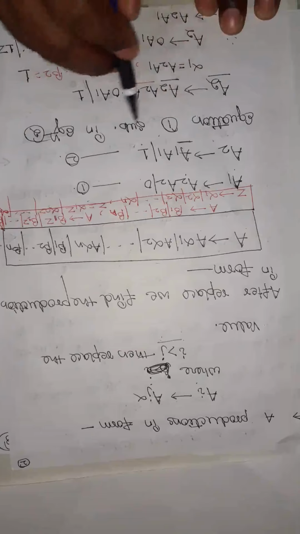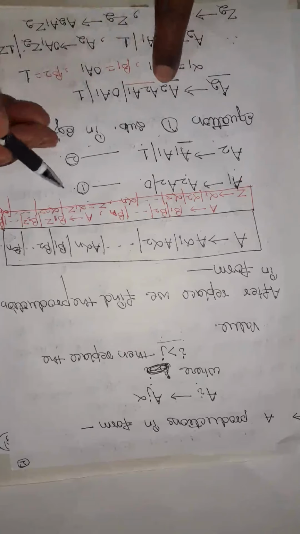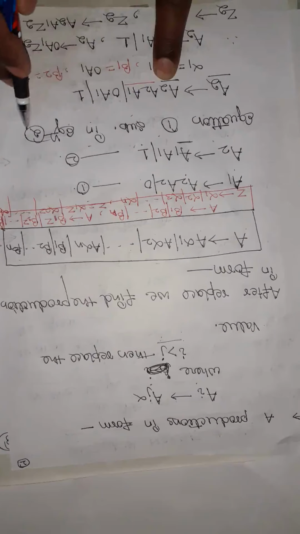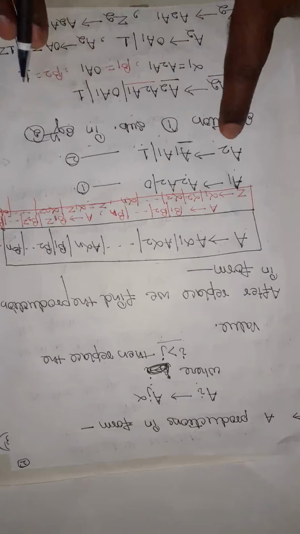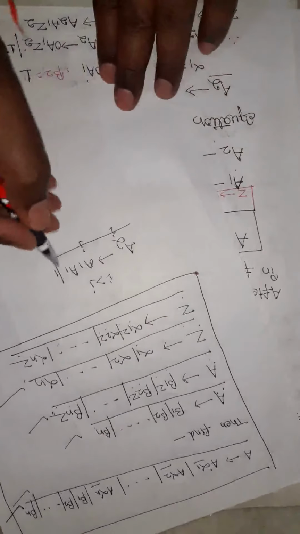We pick up equation number 2, then substitute A1 from equation 1 into equation number 2. Here equation number 2 is A2 derives A1A1 like this.